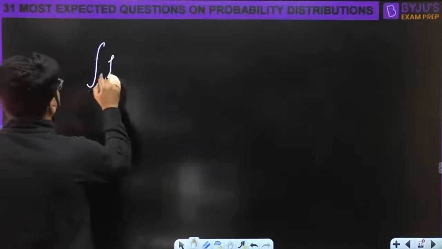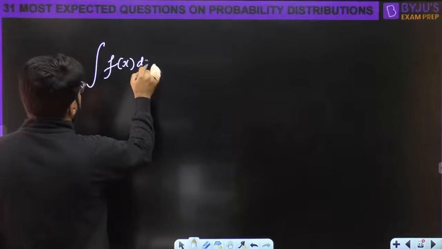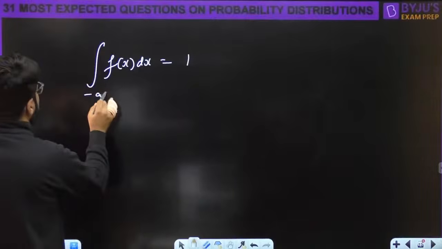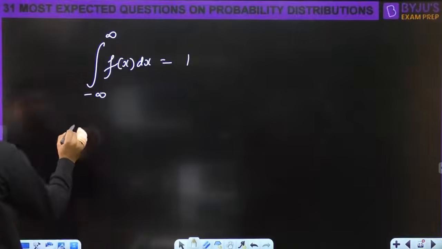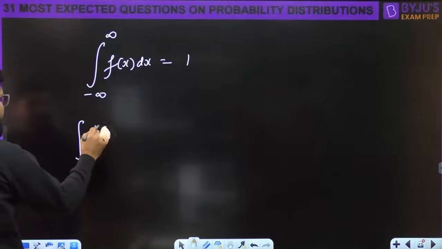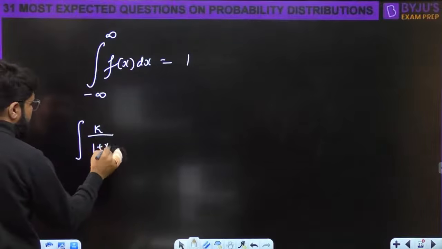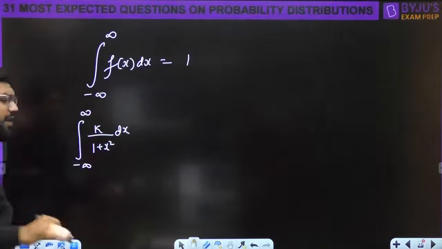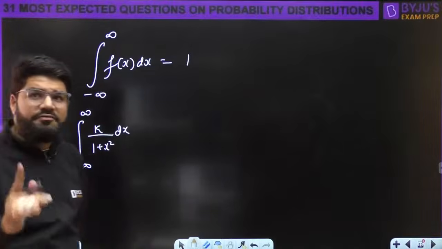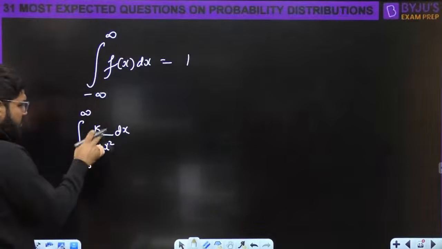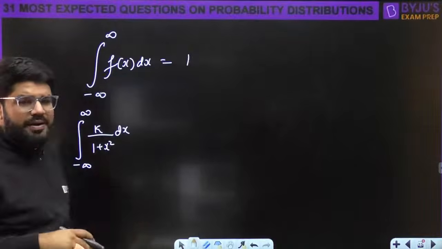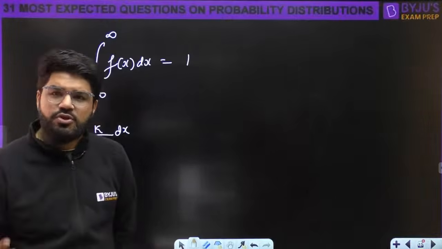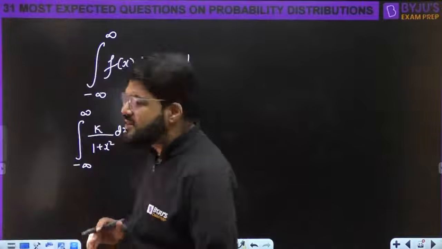So we start from the integral of f(x) dx equal to 1. What is the integral here? The integral of k upon 1 plus x square dx, from minus infinity to infinity. The first observation is that it's an even function, because it is only dependent on x square. The minus of x square is plus of x square. It is an even symmetric function.